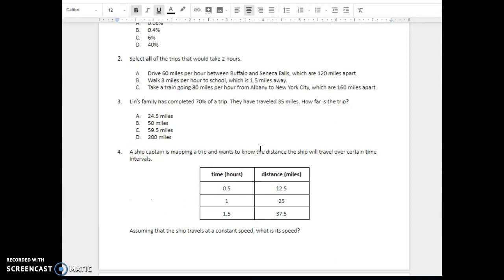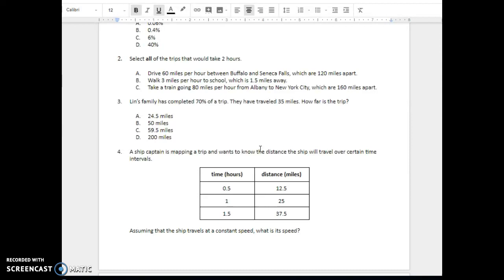Question 3. Lynn's family has completed 70% of a trip. They have traveled 35 miles. How far is the trip? A. 24.5 miles, B. 50 miles, C. 59.5 miles, D. 200 miles.